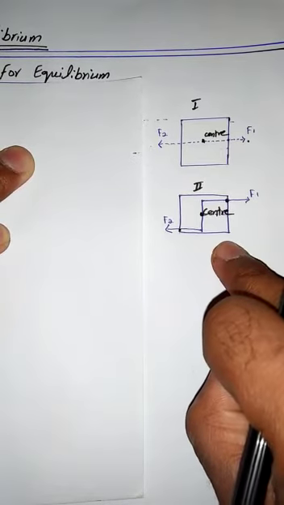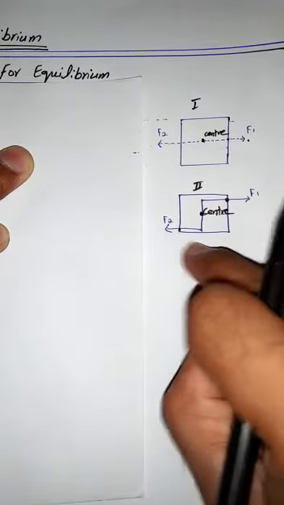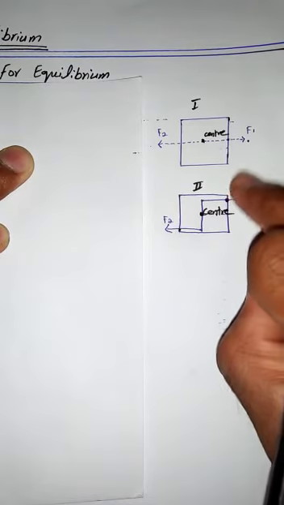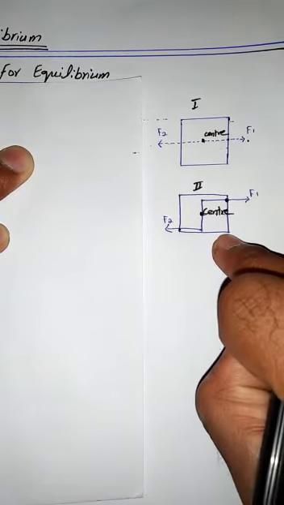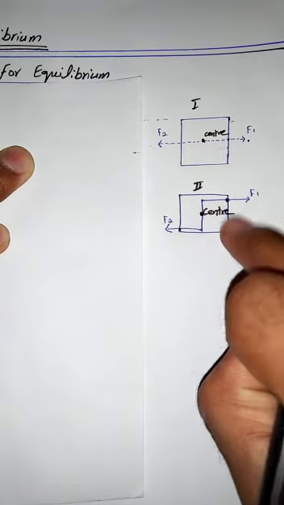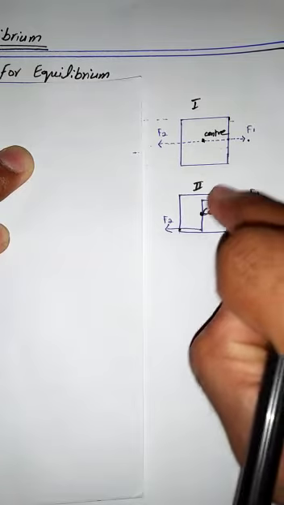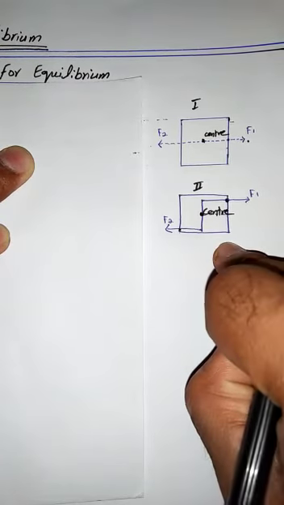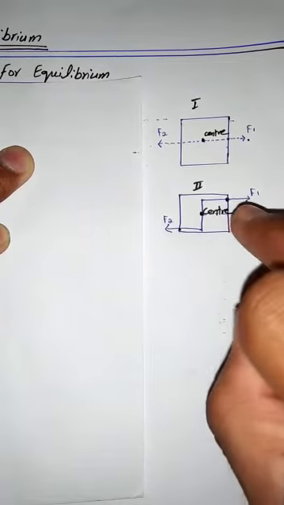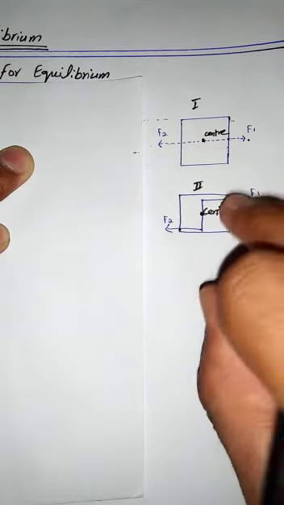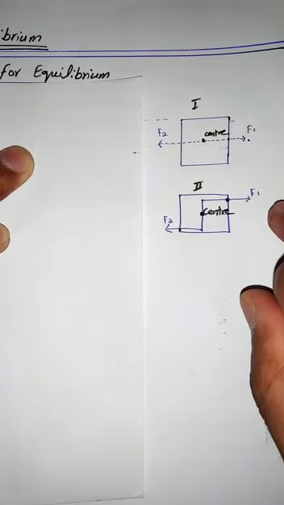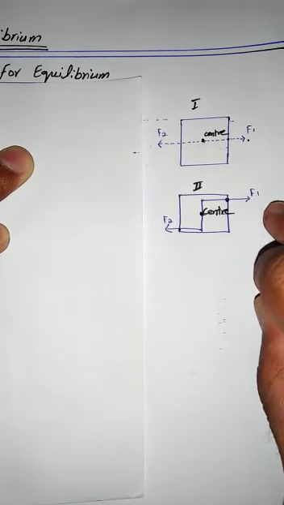This is because the body has the tendency to rotate. Here we can see that these two forces do not have the same line of action. Then we can say that this object can be rotated. This situation demands another condition for equilibrium in addition to the first condition, and that is known as the second condition for equilibrium.